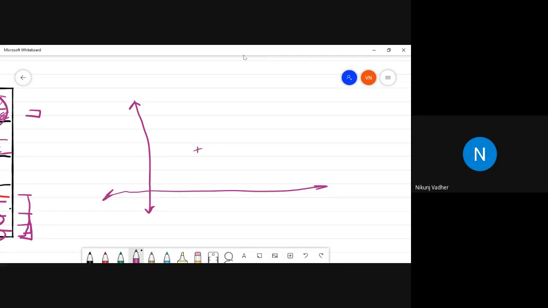Here, let's say these are the points. What do you mean by regression? We will try to find a line. The first solution line can be like this.